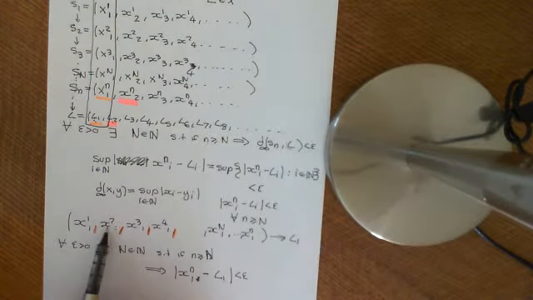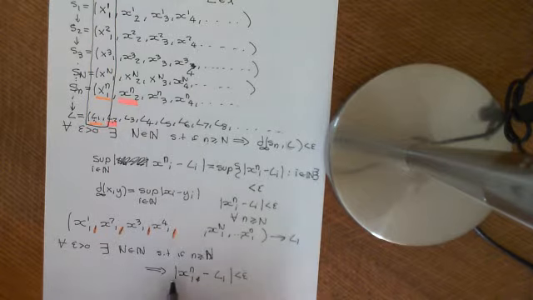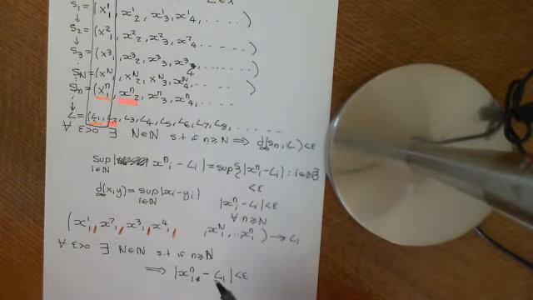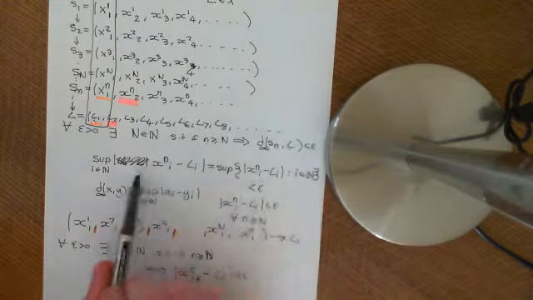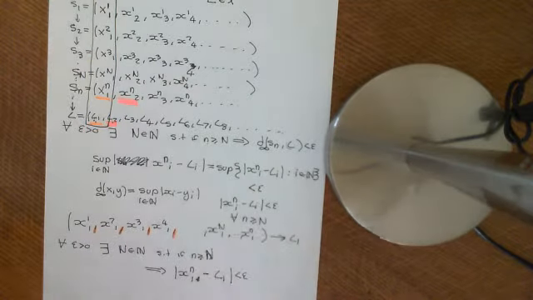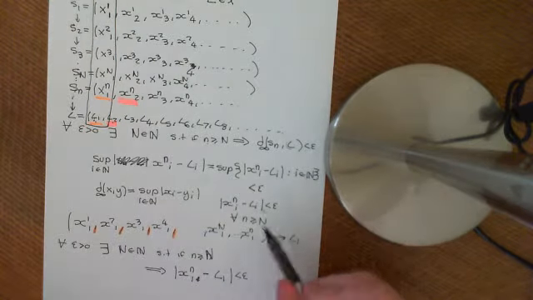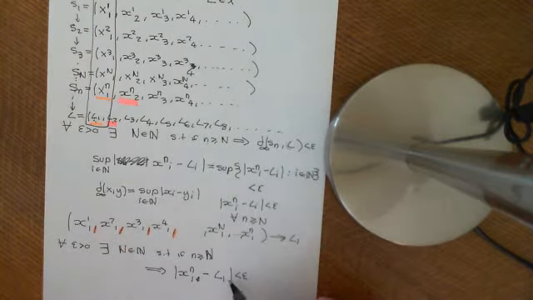But basically, this will either be a sequence of real numbers or a sequence of complex numbers. If this is a sequence of real numbers, then this will be an absolute value sign. If it's a sequence of complex numbers, it will be the complex modulus sign. But it will be the same corresponding sign as in the definition up here. So if you're using the absolute value here, you'll use the absolute value here. If you're using the modulus here, you'll use the modulus there.